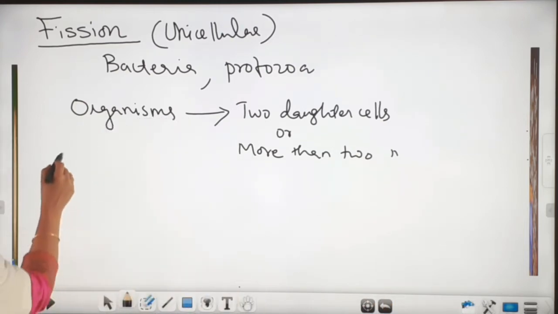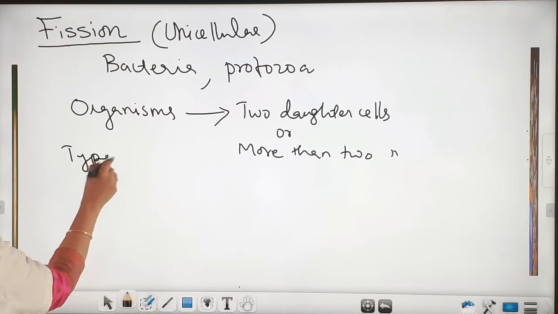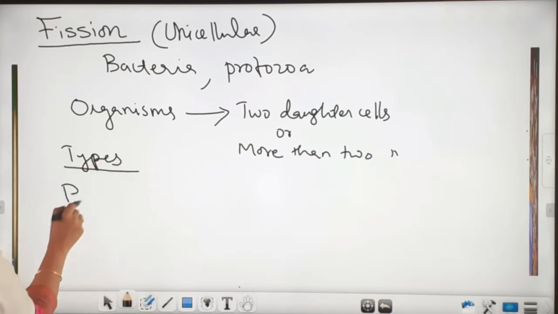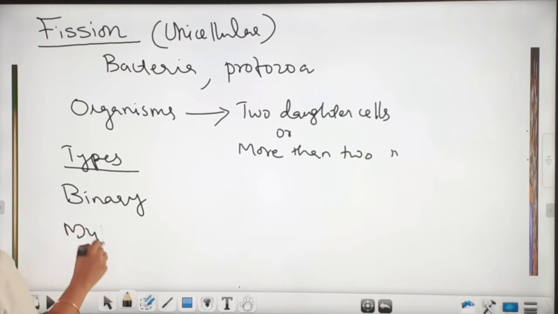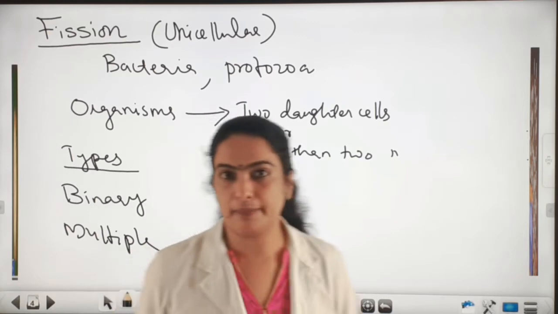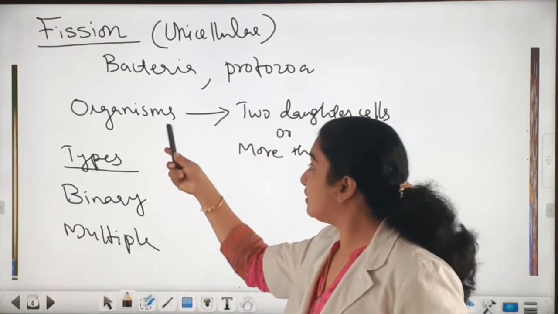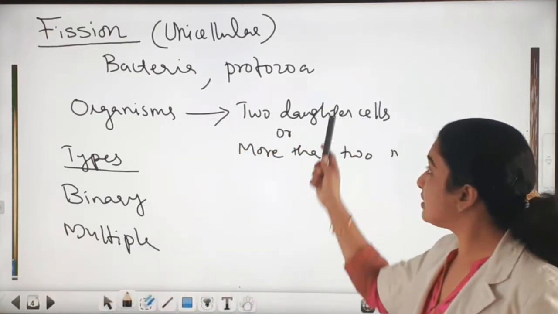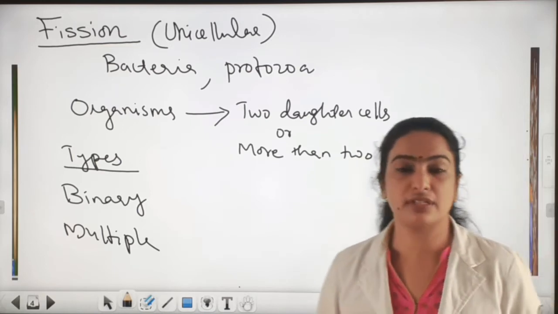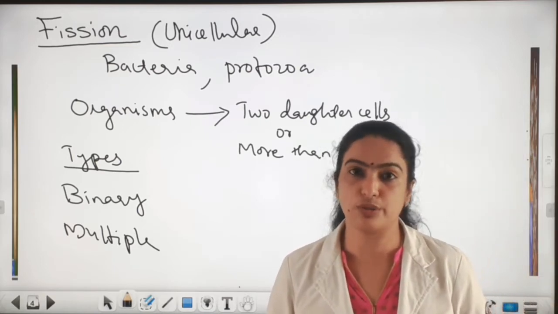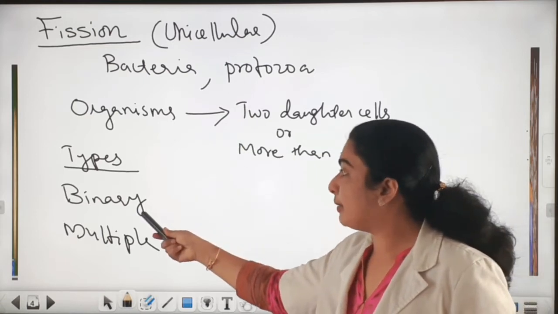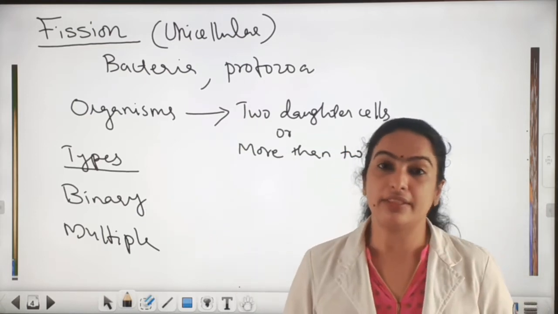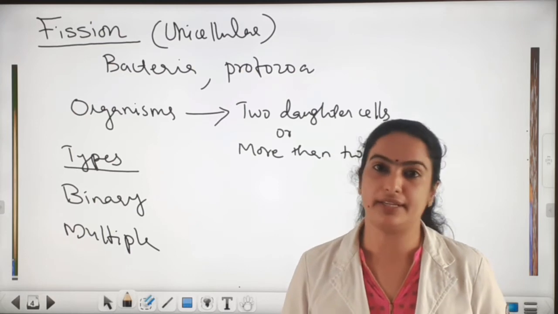And fission is of two types. There are two types of fission: binary fission and multiple fission. As I told you, fission leads to the formation of two daughter cells or more than two daughter cells. Daughter cells means young ones or offspring. If the fission results in the formation of two daughter cells, that fission is called binary fission.